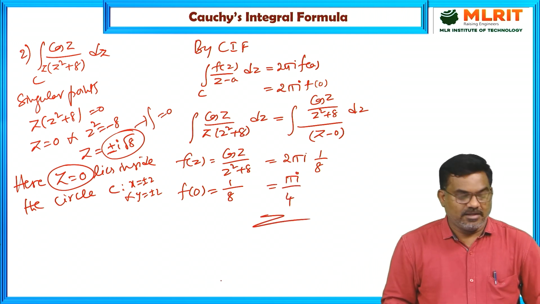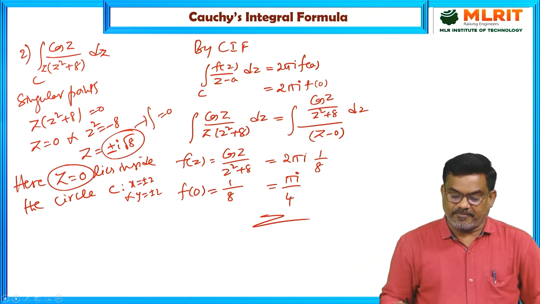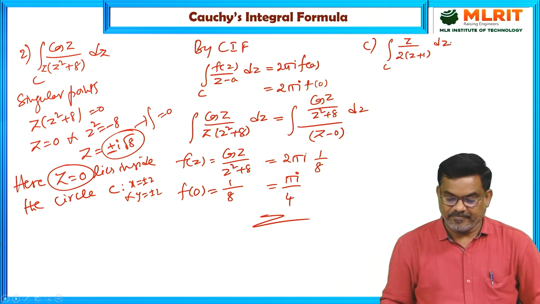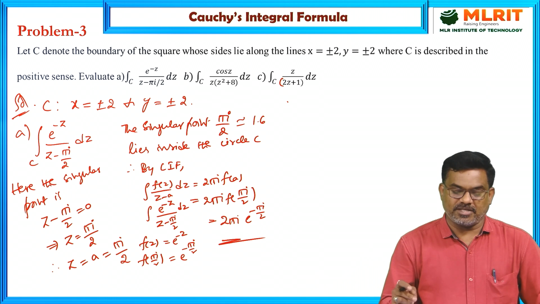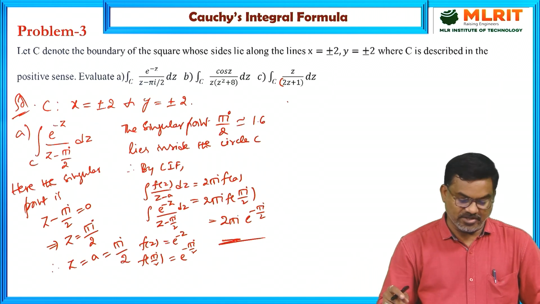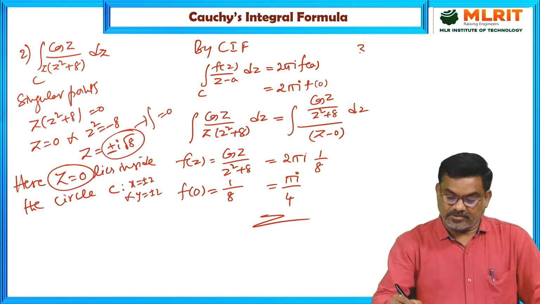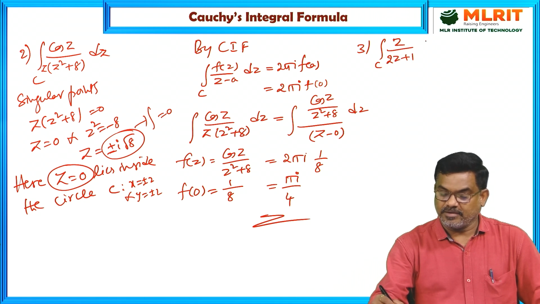Similarly, there is the third problem: the integral of z by 2z plus 1 dz.